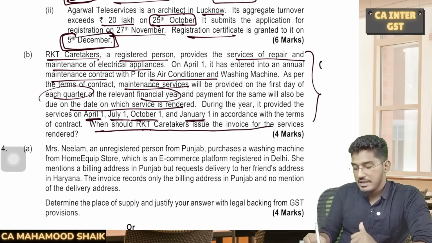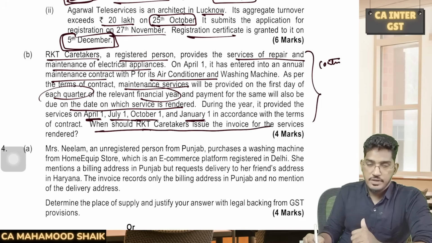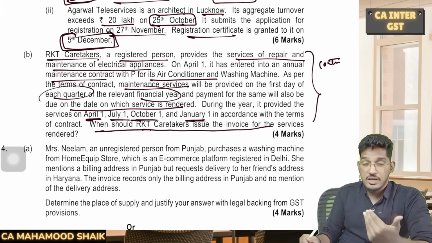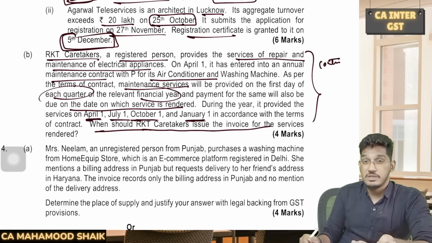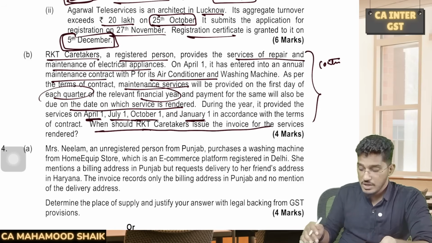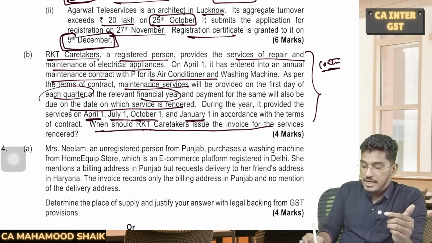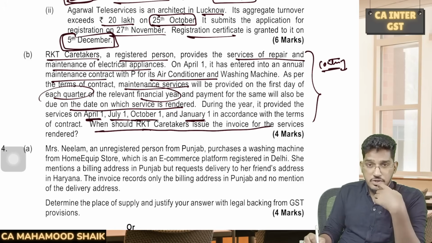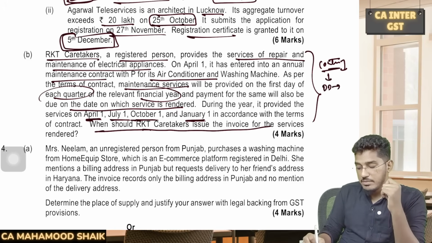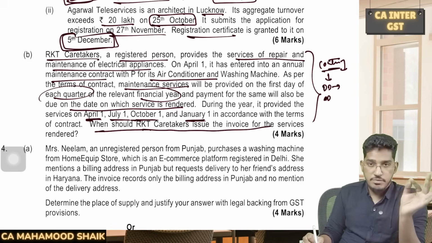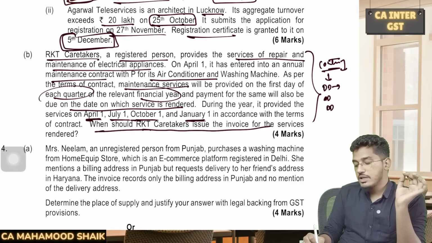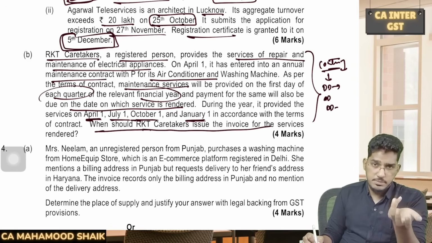So it is very clear that there is a continuous supply of services. See, when you are providing the service on a concurrent or recurrent basis for a period of more than 3 months, it will become continuous supply of service. Here they are providing the service for a year, so this will become a continuous supply of service. In case of continuous supply of service, what will be the due date for issuance of invoice? There we have seen one provision. If the due date is ascertainable, on or before the due date. If the due date is linked with the completion of an event, on or before the completion of the event. If the due date is not ascertainable, on or before the date of receipt of the payment.